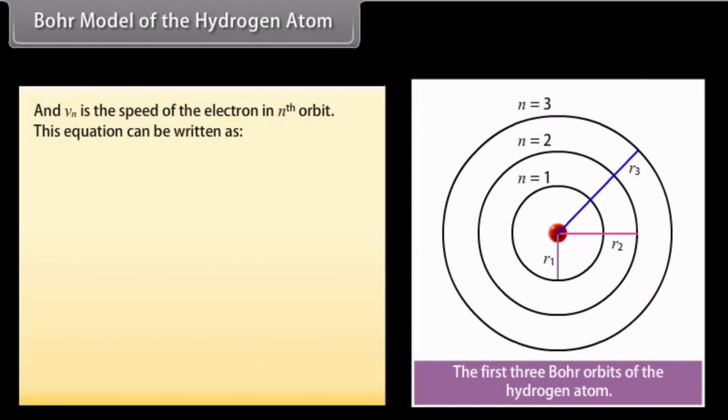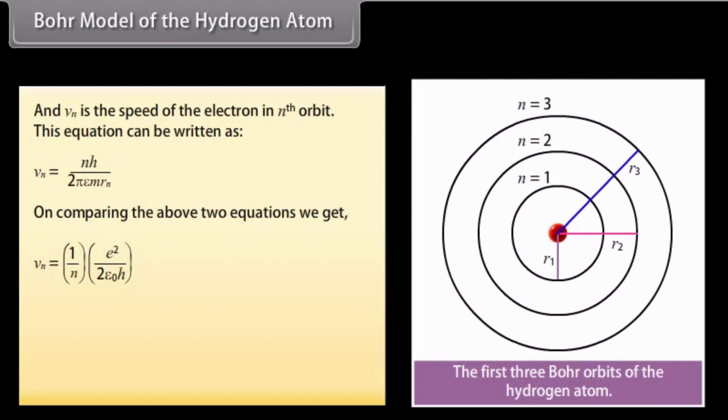This equation can be written as v_n equals n h upon 2 pi m r_n. On comparing the above two equations, we get the expression of velocity and radius of the nth orbit. v_n equals 1 upon n multiplied by e square upon 2 epsilon naught h, and r_n equals n square multiplied by h square epsilon naught upon pi m e square, which equals n square a naught, where a naught is equal to 0.529 angstrom.